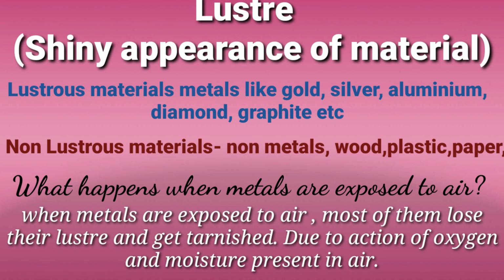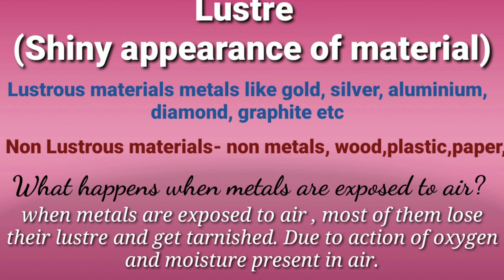So my question to you is, all metals are lustrous. So what happens when metals are exposed to air? Think a little and tell me, if there is a metallic substance and we expose that metallic substance to air, then what will happen? See, air is a mixture of many gases: nitrogen, oxygen, carbon dioxide, water vapor, dust. Air is a mixture of these things.